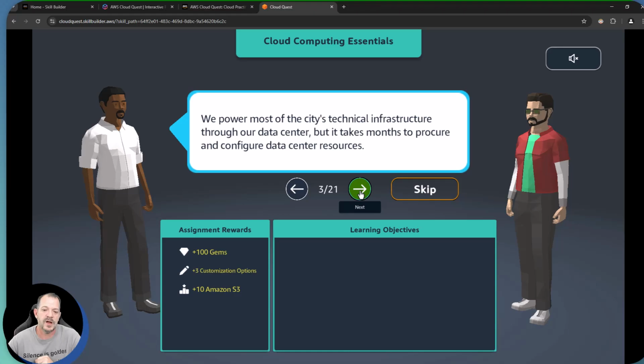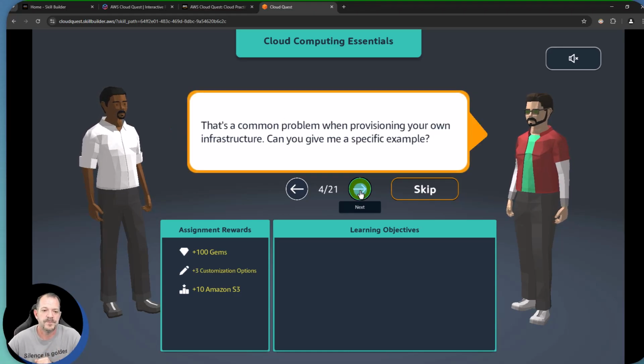One thing that the cloud solves for, pretty much near instantaneous access to resources. That's a common problem with provisioning your own infrastructure. Can you give me a specific example? So what are we trying to solve for here?